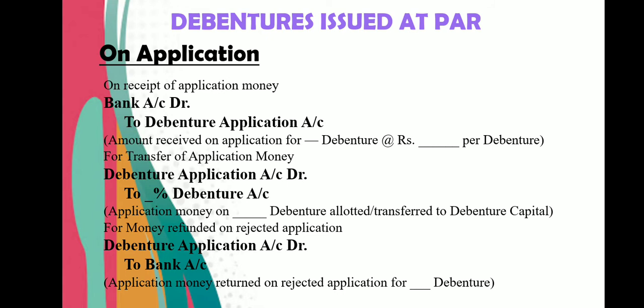If there is oversubscription, then excess application money is refunded. So the third entry will also come: debenture application account debit to bank. This second and third entry you can pass combined like this: debenture application account debit to so and so percentage debenture account, to bank account. So in this way, these would be the two entries on application. First is for the receipt of money and second is for the transfer of application money to debenture account.